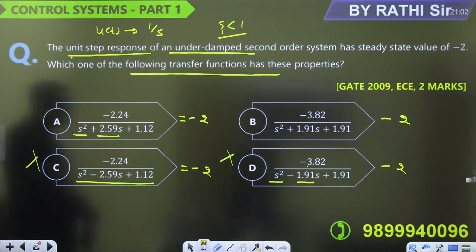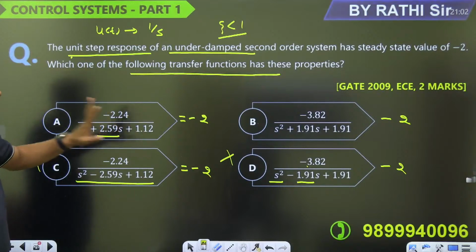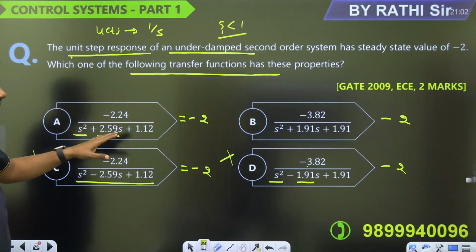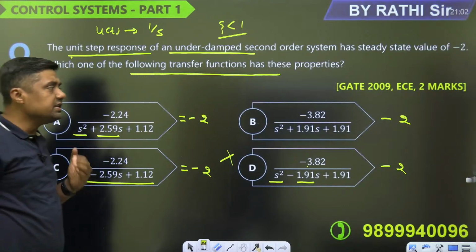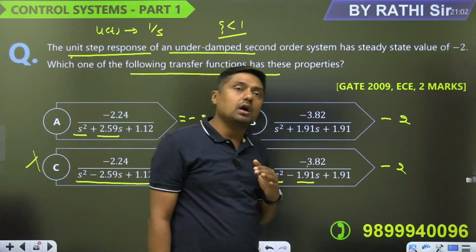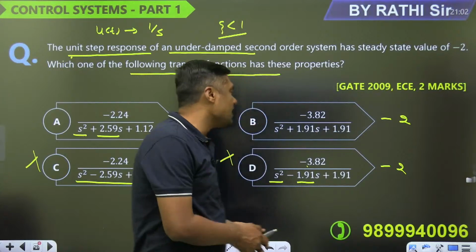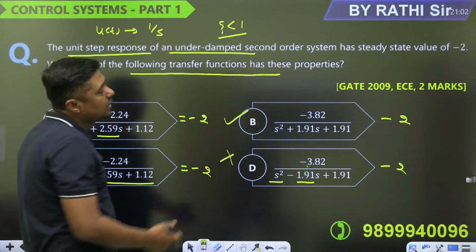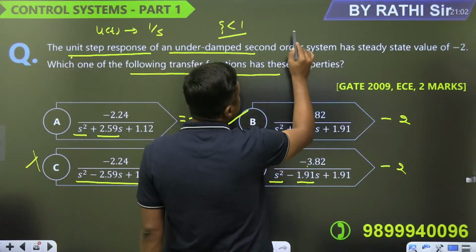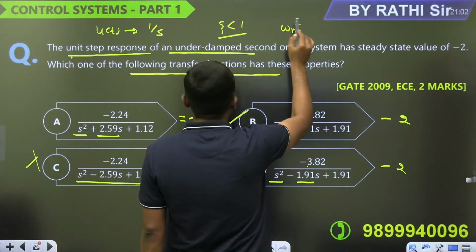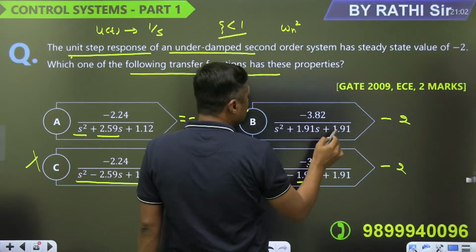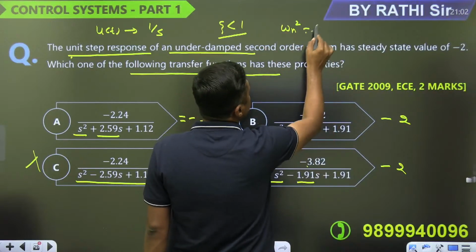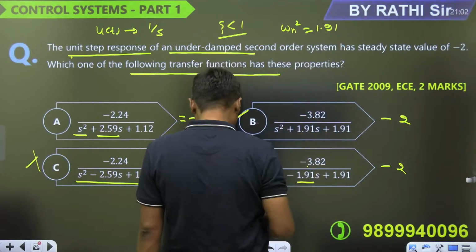You can find s square plus 2 zeta omega n s plus omega n square. If you get zeta less than 1, then it is called an underdamped response. Omega n square is 1.91.